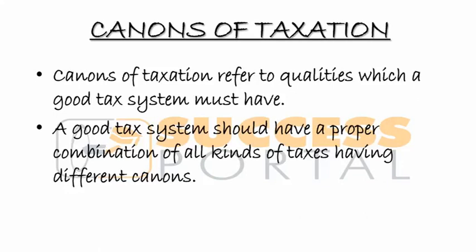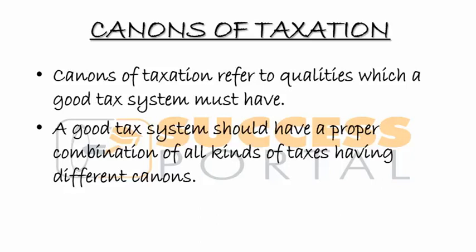Those are different types of taxes. So in this tax system, they want to make sure that you have also a combination of different qualities or different characteristics, right? Ndekuti imeneyo is basically a balance of a good tax system.